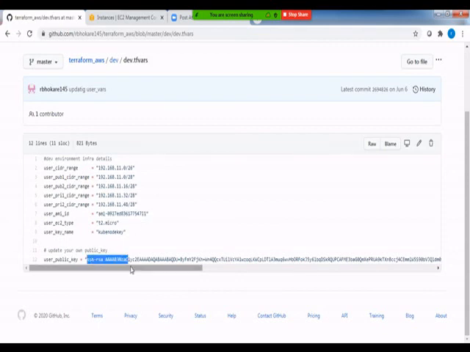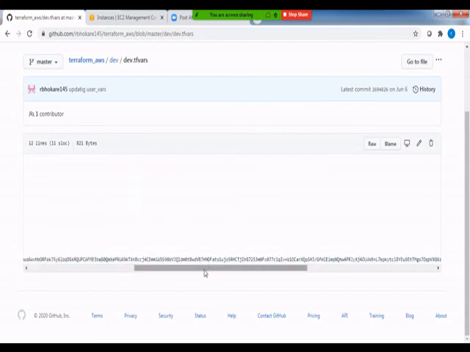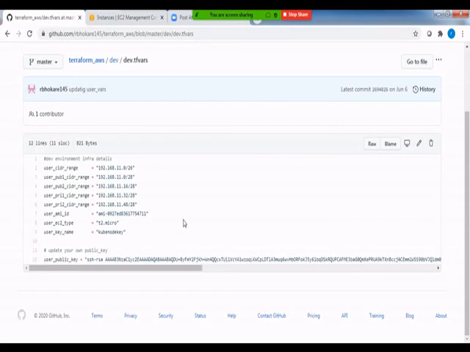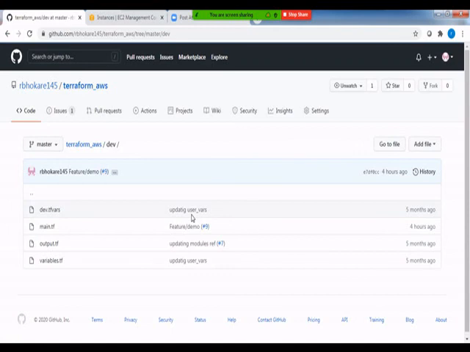And this is a user public key, which again is a public key. You can keep your own public key over here, right? You don't need to worry about it because it's a public key, it's not a private key. The private key is something that you can keep on your own local laptop.